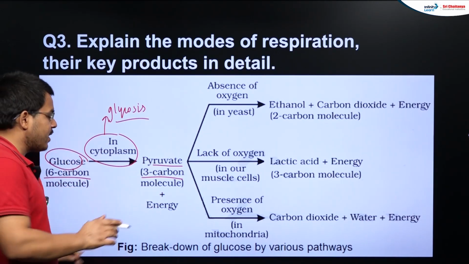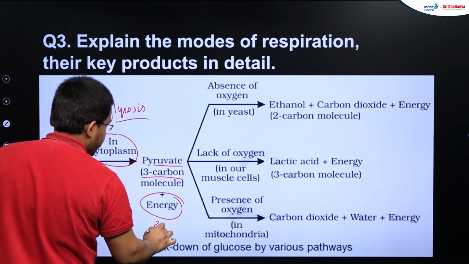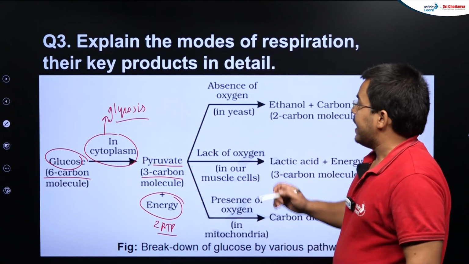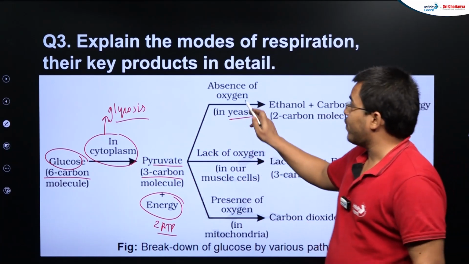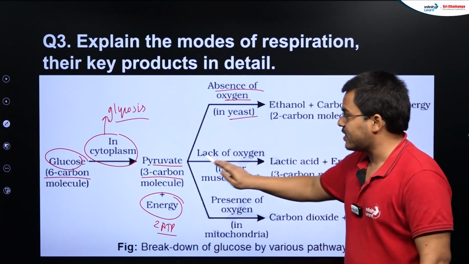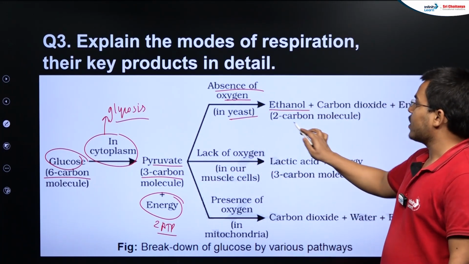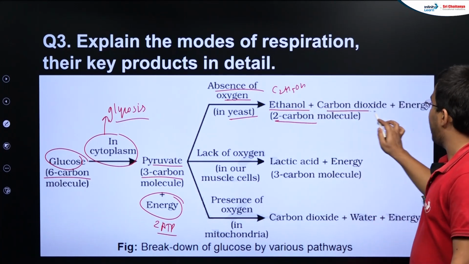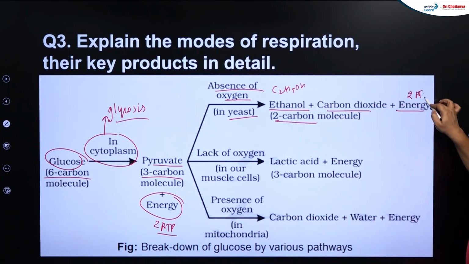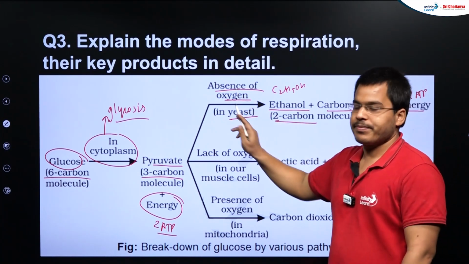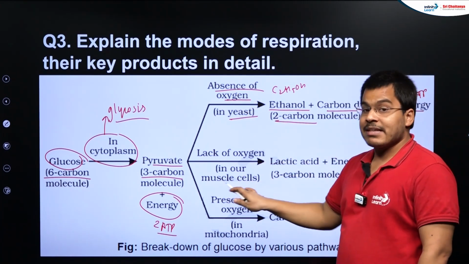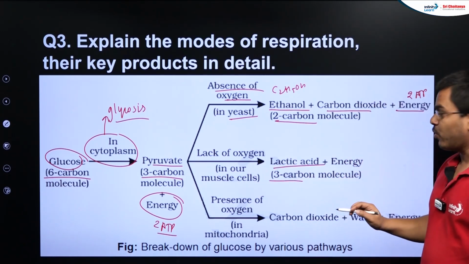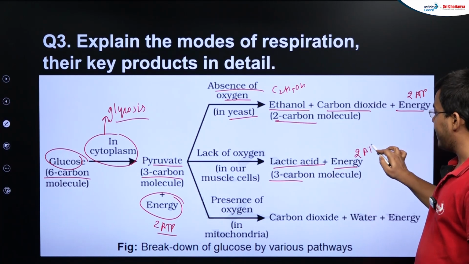After that, students, what happens? A little bit of energy is also released here, that is 2 ATP around, okay. After this particular process, what will happen next? In yeast, in the absence of oxygen, this pyruvate will convert into ethanol, a 2 carbon compound, that is C2H5OH, and carbon dioxide and energy, that is 2 ATPs, are going to be formed in case of yeast without oxygen. Next, in the lack of oxygen in muscle cells in our body, that is also anaerobic respiration, lactic acid will form, that's a 3 carbon compound, and energy is released, that is again 2 ATP.